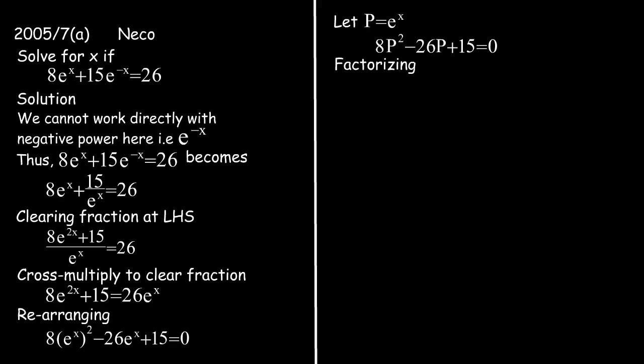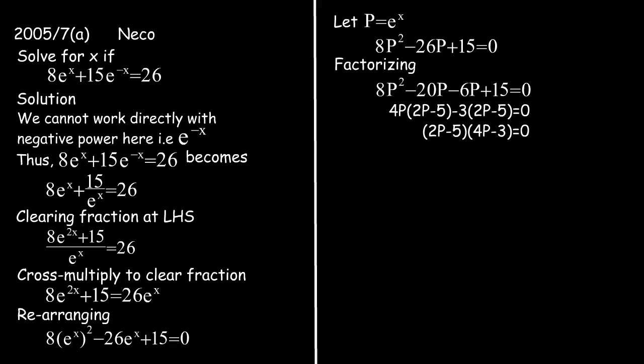Now factorizing our equation, it becomes 8p squared minus 20p minus 6p plus 15 equals 0, which breaks down to 4p(2p minus 5) minus 3(2p minus 5) equals 0, which further simplifies to (2p minus 5)(4p minus 3) equals 0. So at this point, 2p minus 5 equals 0, or 4p minus 3 equals 0. So 2p equals 5, or 4p equals 3. Therefore, p equals 5 over 2 or 3 over 4.